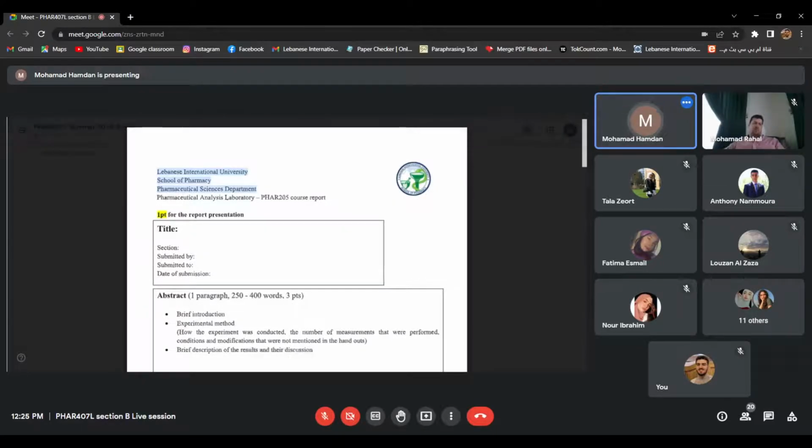Then you will write the title. With respect to the title, please, the first letter of each word in the title should be capitalized, except the words of, and, a, is. These words are not capitalized unless there are more than 4 letters in the word. In this case, conjunctions are capitalized. For example, versus, other words, others. So these conjunctions are capitalized just because they have more than 4 letters.